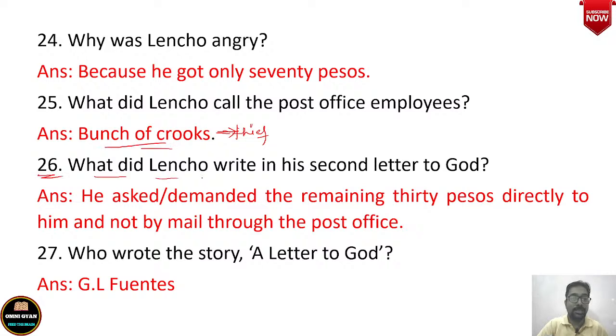Then 26, what did Lencho write in his second letter to God? So first letter he asked for 100 pesos. Then when he received 70 pesos only, then he decided to write another letter to God. And what did he write in this letter? Now in this letter he was very angry, and he demanded the remaining 30 pesos directly to him and not by mail through the post office.